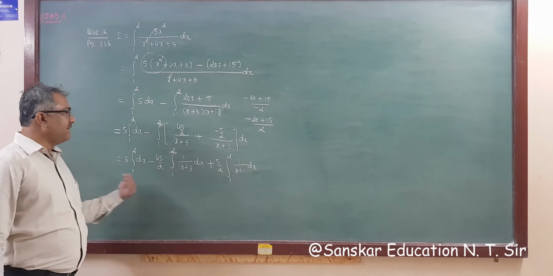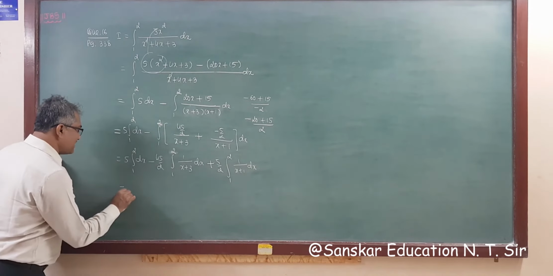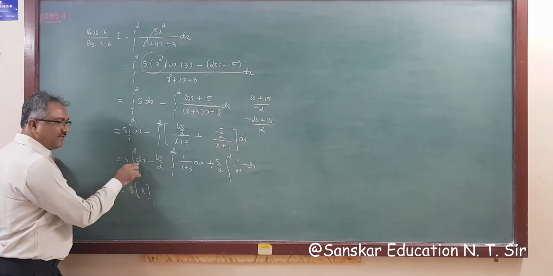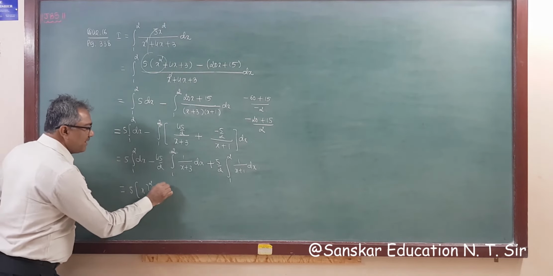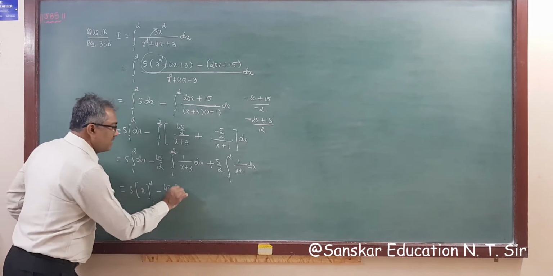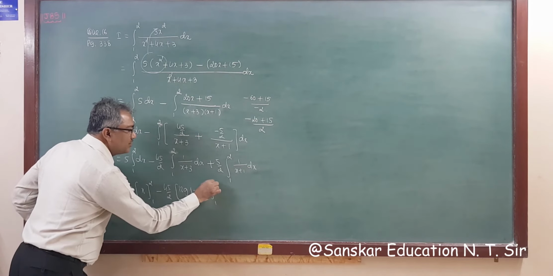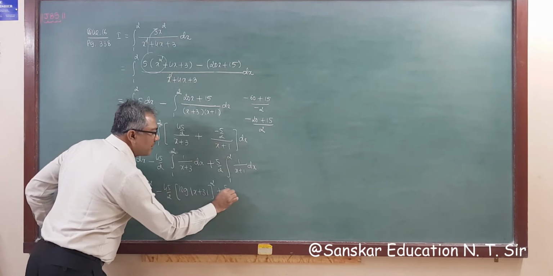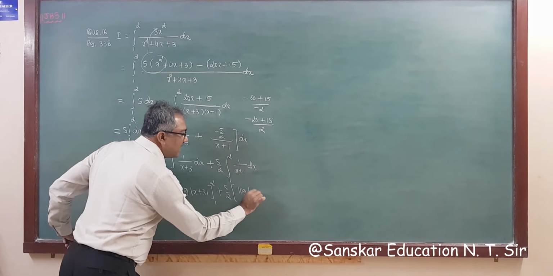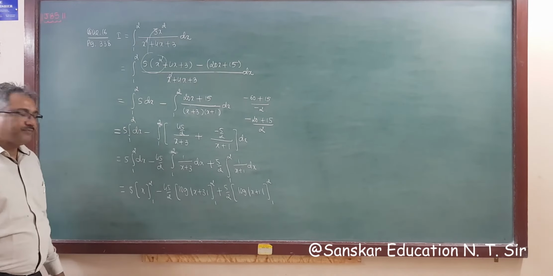Now this is very easy integration. You are expert, right? So answer of this is 5 times integration of 1 is x. So 1 to 2 minus 45 by 2 times. This is derivative of denominator in numerator. So log mod x plus 3 and limit is 1 to 2. Plus this is 5 by 2 times, right, log of mod x plus 1, limit is 1 to 2, right?